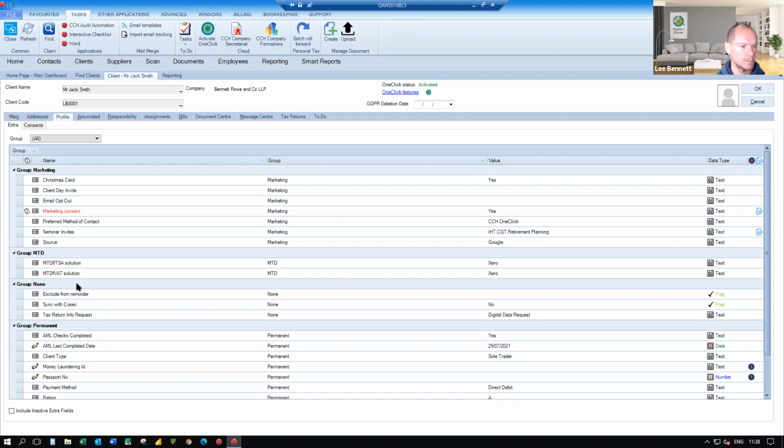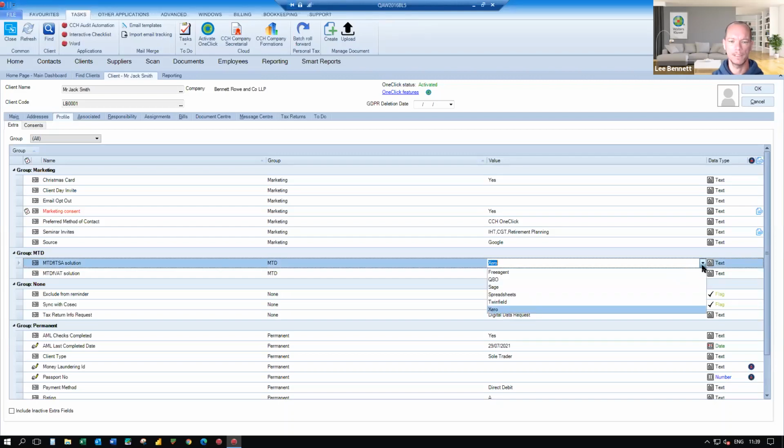Now, the two items that I'm just going to probably highlight here more than any others is around MTD. Hopefully you're starting this process already, even though it's been postponed, shall we say, for another 12 months, all around the MTD for ITSA. You'll see I've already got one there for VAT as well, to allow you to, as I said, profile your clients, to record what solution they're currently using or proposing to use for everything around MTD. In my case, it is just drop-down pick lists. I've listed out there some of the more common cloud bookkeeping systems, and I've also got spreadsheets, but obviously that drop-down pick list is defined by you, so you can use it for whatever reason you want. And that can be used as part of data mining.